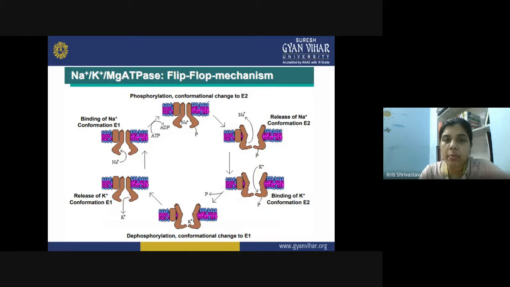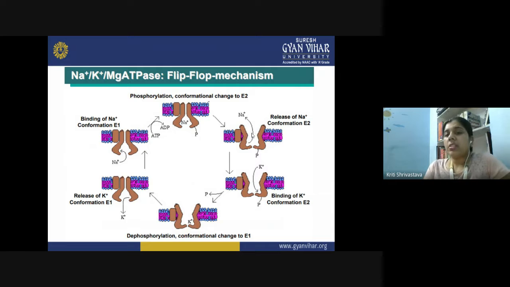This is the flip-flop mechanism shown by this ATPase. You can see that first of all, the sodium ion enters the cell, and binding of the sodium takes place in the E1 conformation. When it binds, it takes up energy, and it is wrapped by the molecule. Now it is sent outside the cell like this, with release of the sodium, and now it is the E2 conformation. So the membrane molecule involved in this mechanism takes two conformations: first the E1 conformation, and second the E2 conformation.